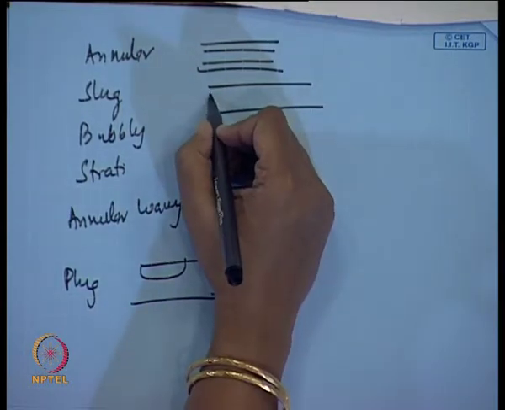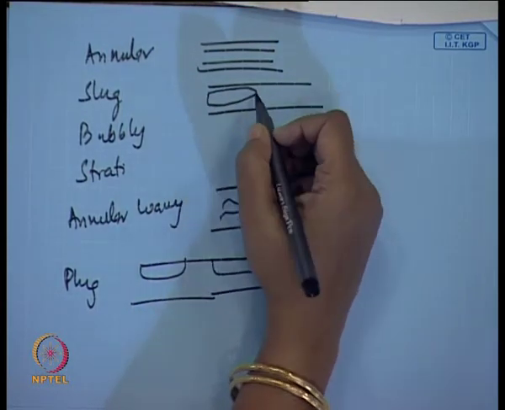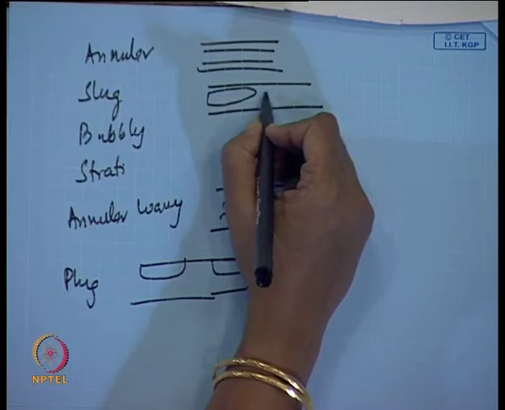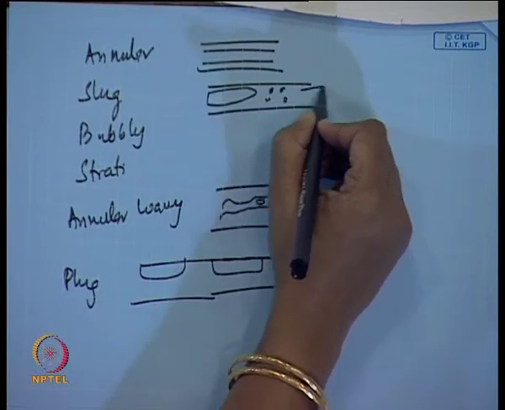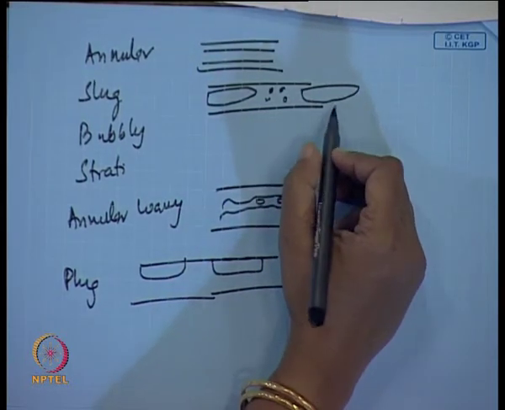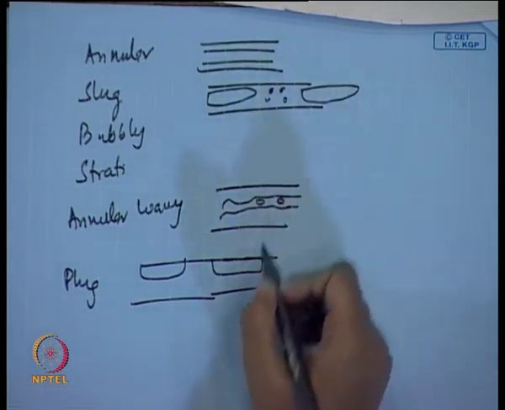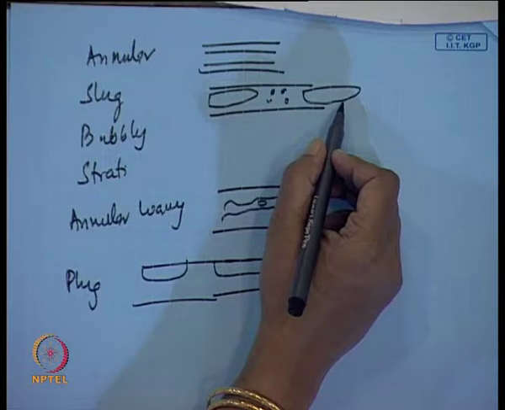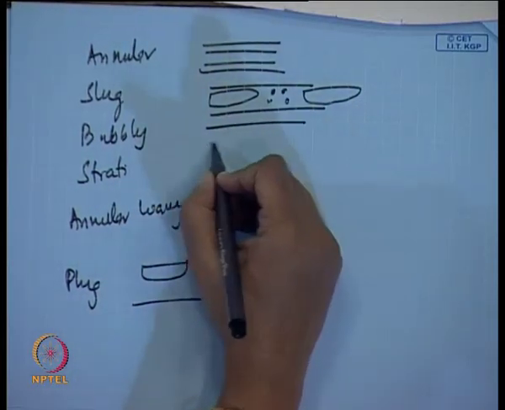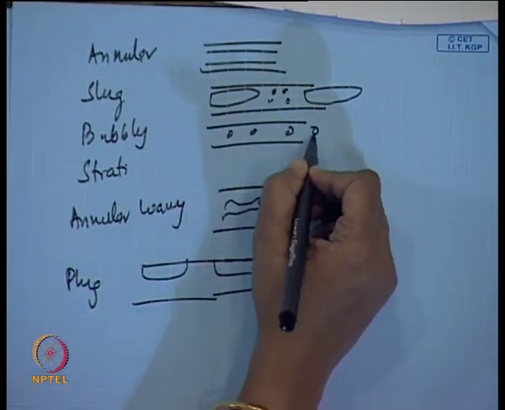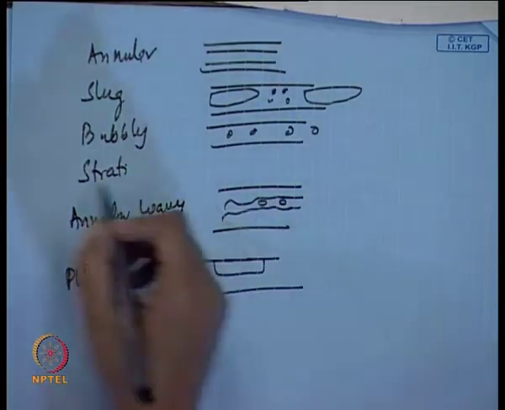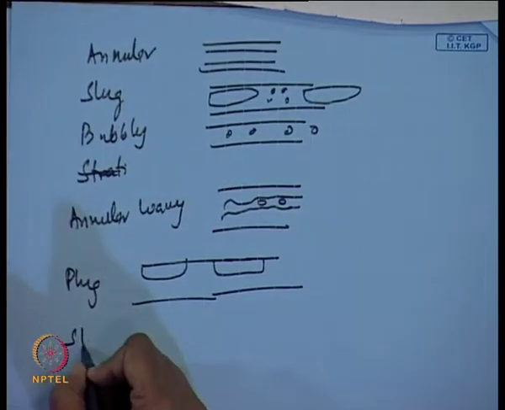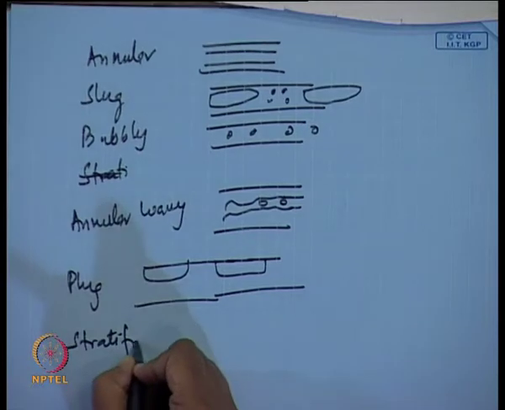In the slug definitely we have something of this sort, there are a lot of aerations. The difference between the two is that here there is no aeration, here there is aeration. Then we have bubbly. Bubbly is very simple, we have a lot of bubbles of different sizes and shapes. After that we have stratified flow patterns.